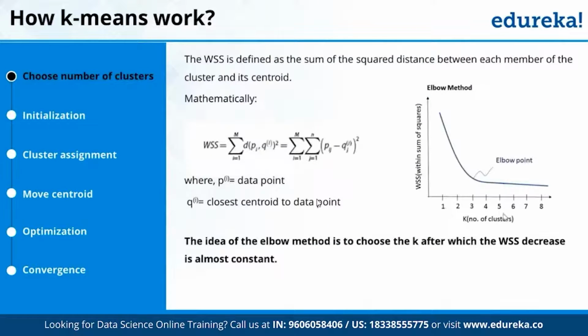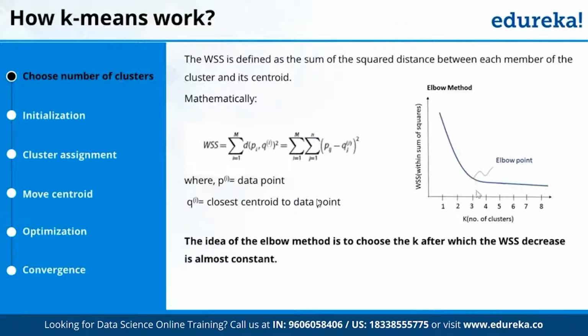So you can see here, these are the number of clusters. With one cluster, obviously I have one centroid. I will have a huge distance because it is finding the distance of that centroid with all the points. So I'll get a huge number here. Then with two clusters, I have two centroids. I will find the distance of each centroid with the points in that individual cluster. It will be reducing. So you can see there is a sudden drop at a certain point, which is at cluster number 3. After that, the values are almost the same. There is not much sudden drop.